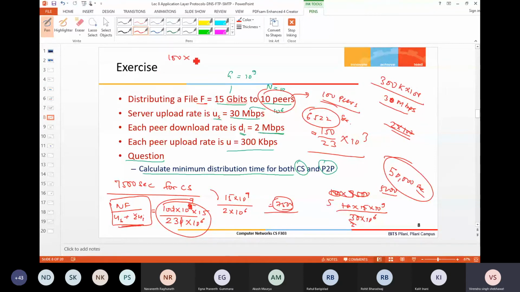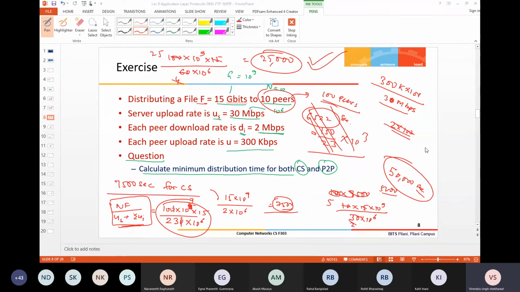So this will be 100 into 10 power 9 into 15, divided by 60 into 10 power 6. This is 25,000 coming, not the 6,500, because we took the wrong value earlier. You have rightly pointed out this mistake we were making.